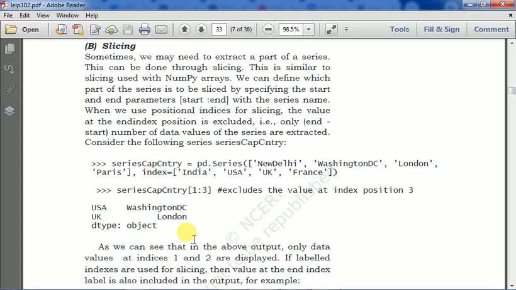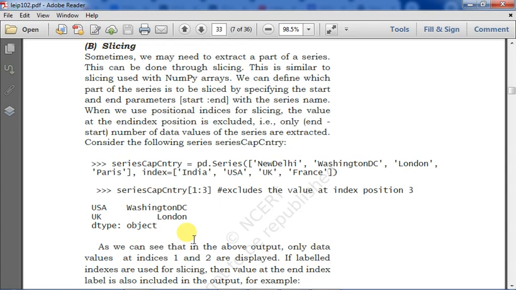Python Pandas revision. So today we are doing slicing on series. Sometimes we may need to extract a part of a series. This can be done through slicing. This is similar to slicing used with NumPy arrays. We can define which part of the series is to be sliced by specifying the start and end parameters, that is start:end. That is the syntax with the series name.